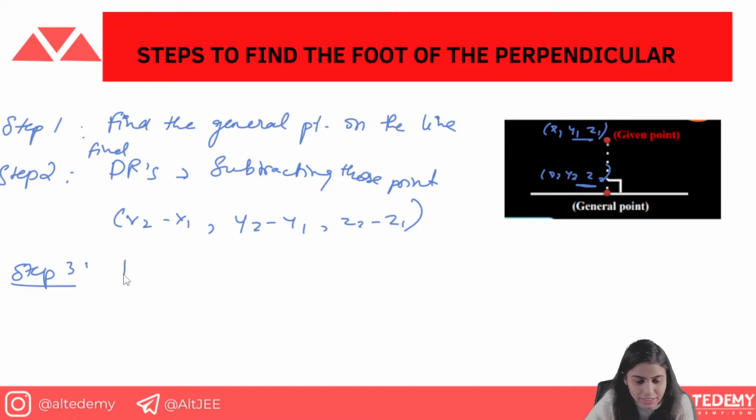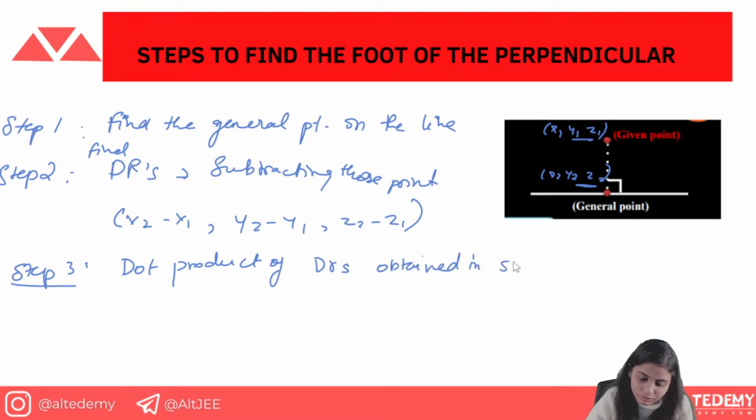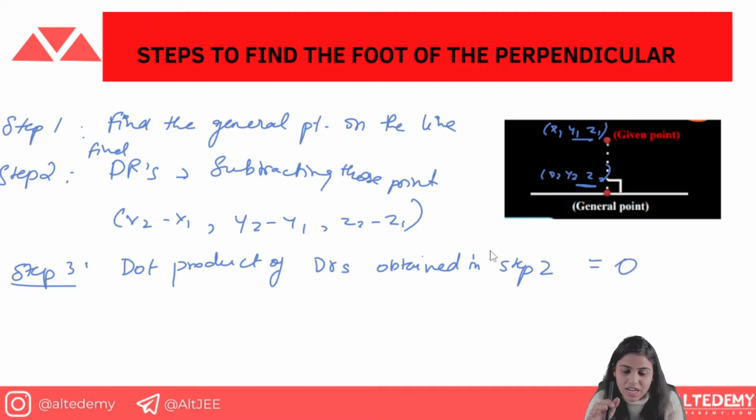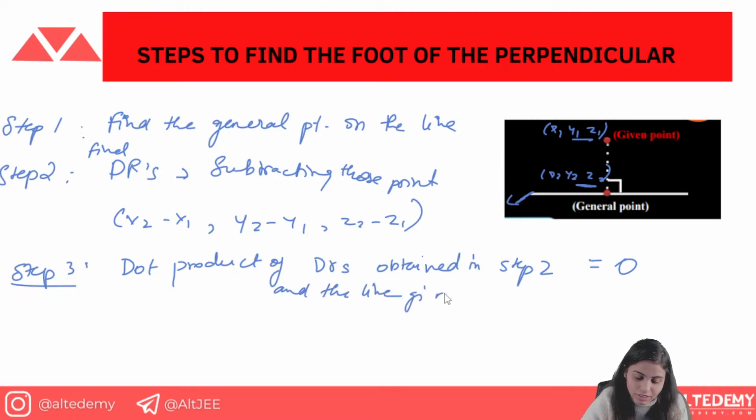Now what you know is that the dot product of DRs obtained in step 2 is going to be 0. So the dot product of the DRs obtained in step 2 and the DRs of the line given is going to be 0.